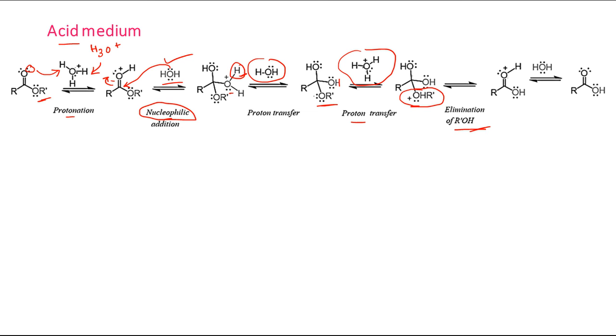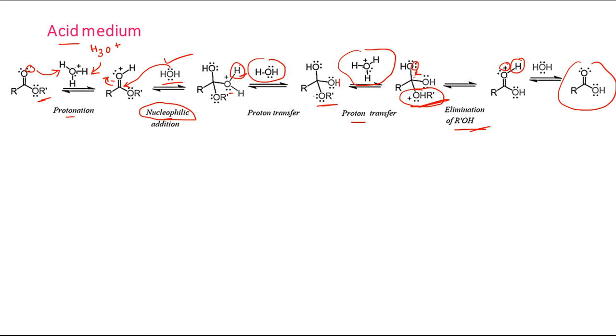How is this elimination occurring? This lone pair makes a carbon oxygen double bond, the oxygen is carrying a positive charge, and this part is removed as R prime OH. Finally this proton will be taken again by a water molecule, and as a result we get the carboxylic acid.